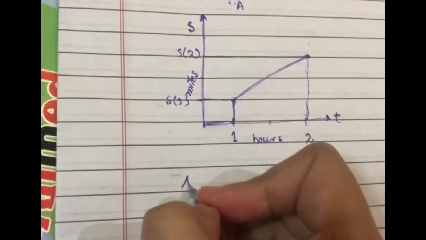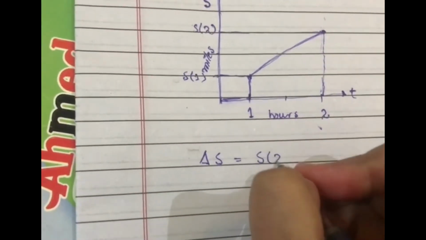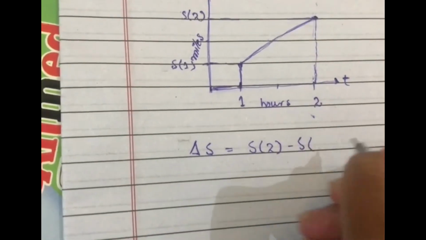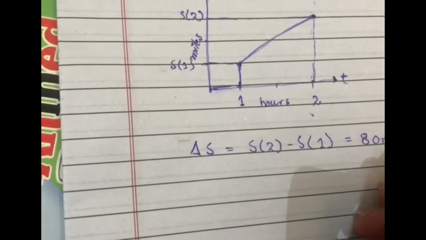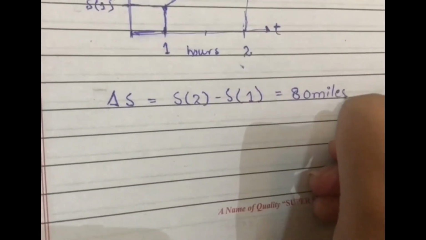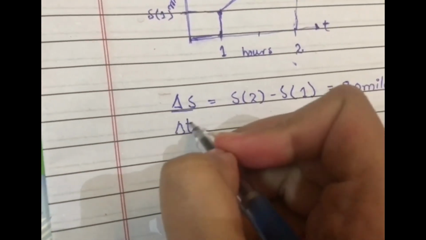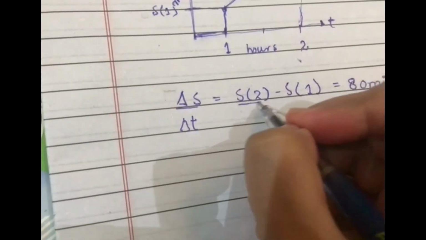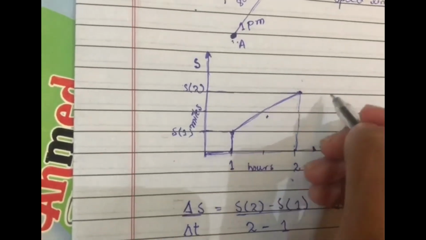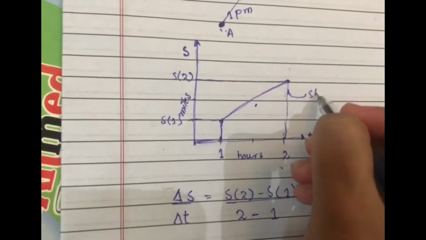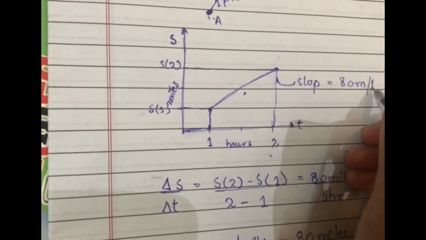That change in position is s2 minus s1, which is equal to 80 miles divided by the change in time t. So as this is the slope, you can say that this is a slope, which is equal to 80 miles per hour.